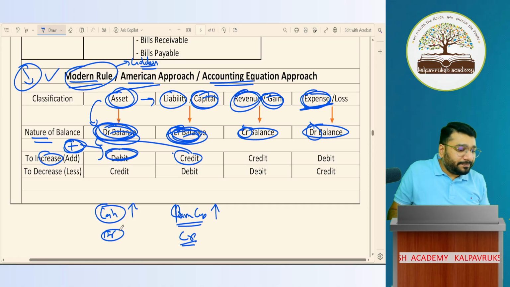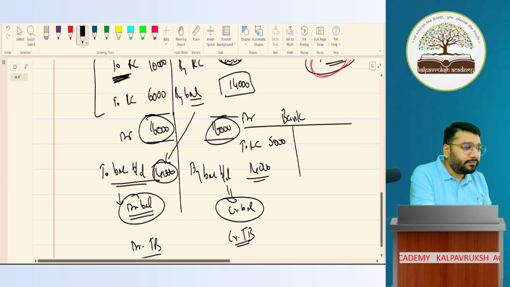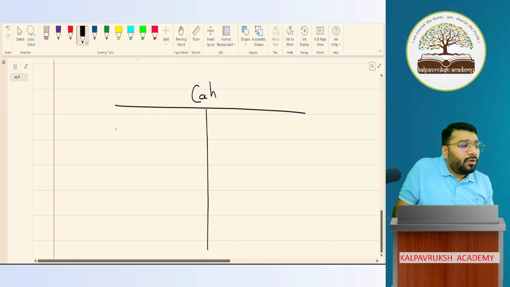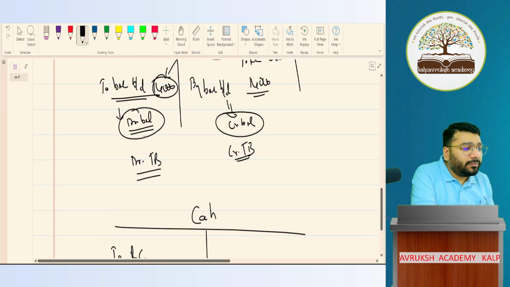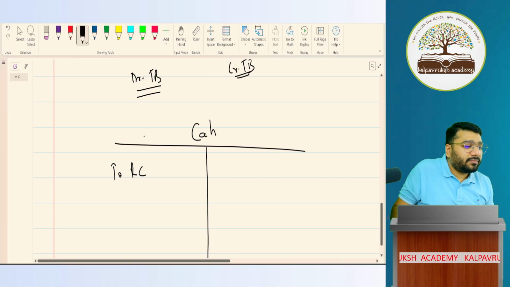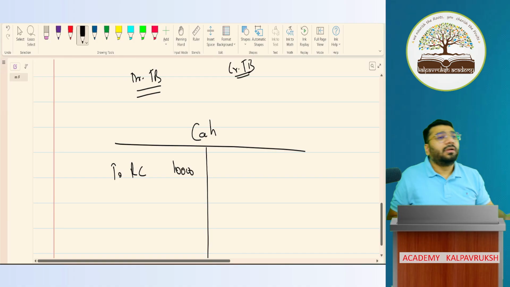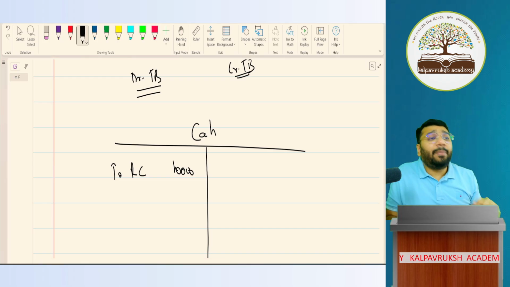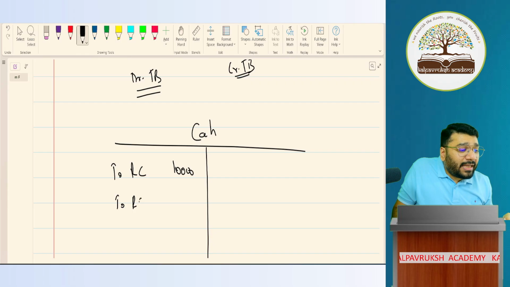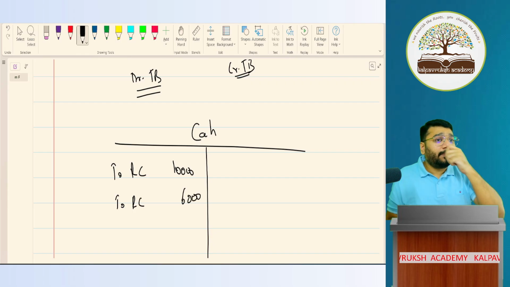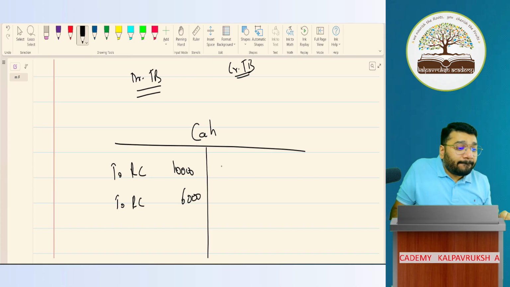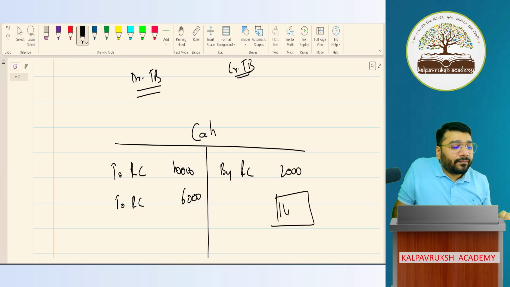For example, if you come back to this ledger, this cash account that we prepared, to Ram's capital. What is the first amount? 10,000 rupees. Cash to Ram's capital. Again, Ram contributed how much capital? 6,000 capital. So total how much did he contribute? 16,000. Now in that, how much did he withdraw? 2,000. So by Ram's capital, 2,000 rupees. Now what is the balance left?